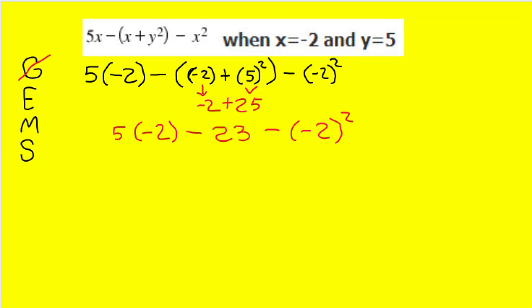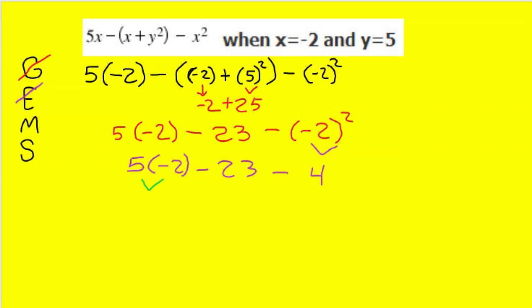My next step is exponents. And I see I have an exponent way over there on the right, and I have negative 2 squared. Well, negative 2 times negative 2 gives me 4. And now I can bring down the rest of my problem because I don't have any other exponents, so I'm done with exponents. Now I do multiply or divide. And I see I have a 5 next to this parentheses. A number next to parentheses means multiply.